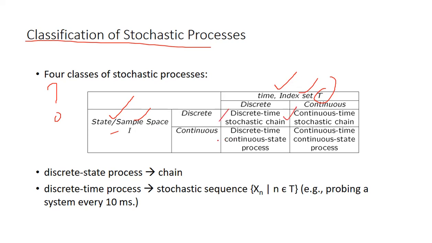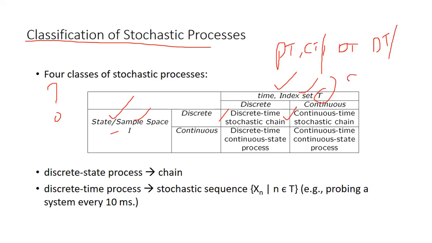Same thing for this also, state space also. Finally we have discrete time, continuous space. This is one type like this. Then discrete time, both are discrete: discrete state space also discrete like this.